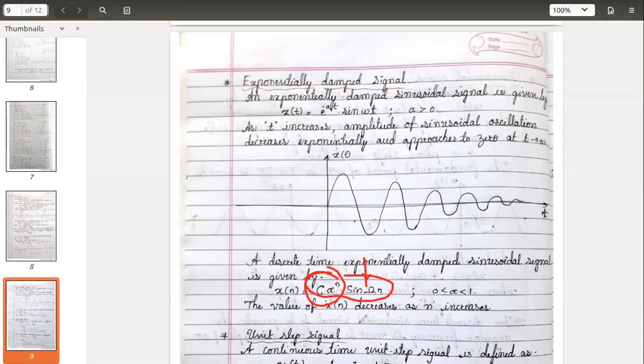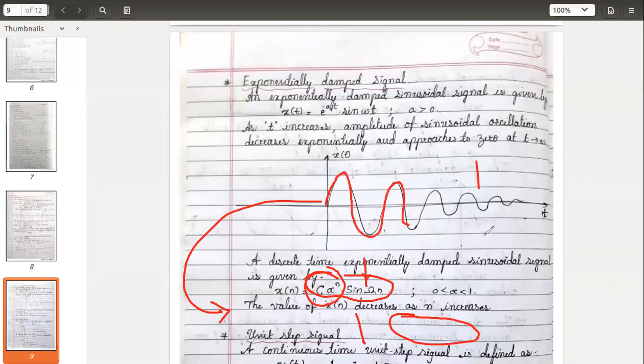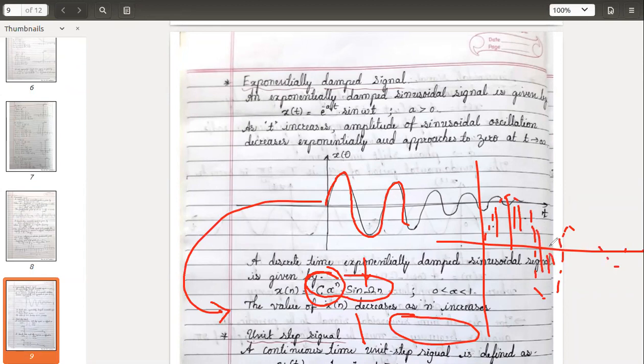Now, I have not done it here. After this, I should have drawn it, but I did not. You people do it as work. Draw the discrete time version of this signal. Don't draw it like this. Continuity should not be there. What you have to do is take this and mark the amplitudes like that. First you mark out like this, decreasing, then inside that you mark these lines. So draw the discrete version of this signal.